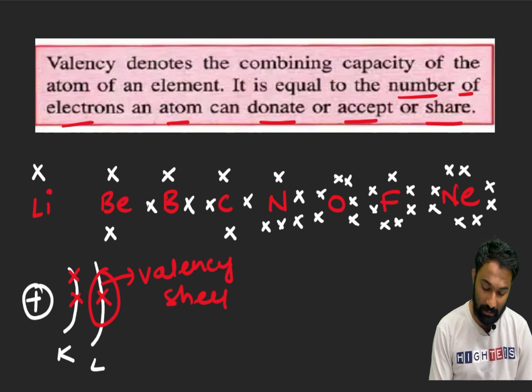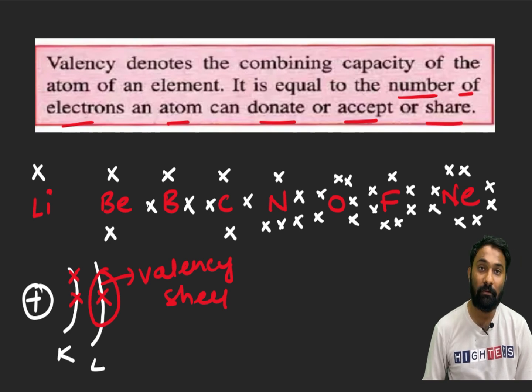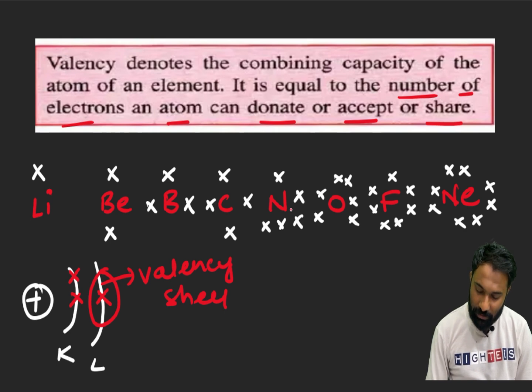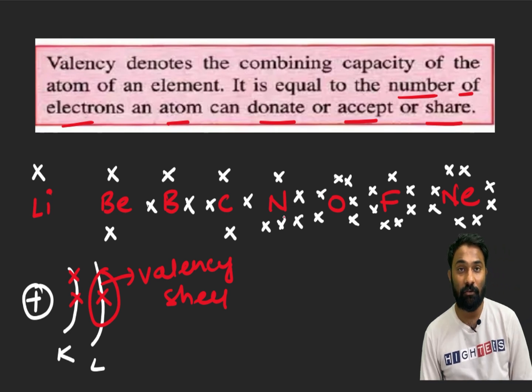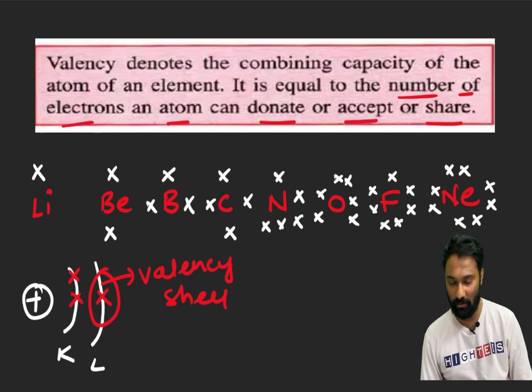No. Here, nitrogen will not form 5 bonds. Why? Because every atom, element, compound, as I said, wants to attain the noble gas electronic configuration around itself. That nitrogen around itself should have 8 electrons so that it will become stable.